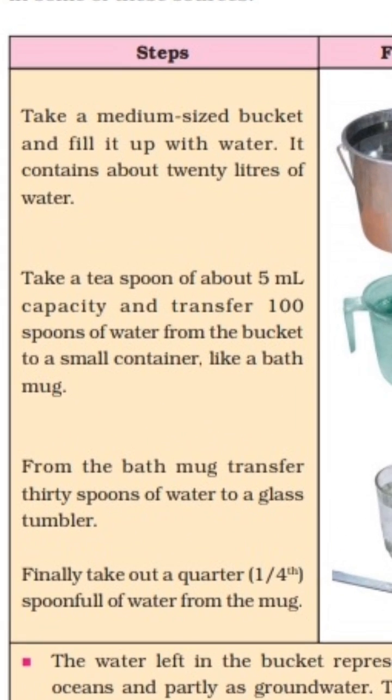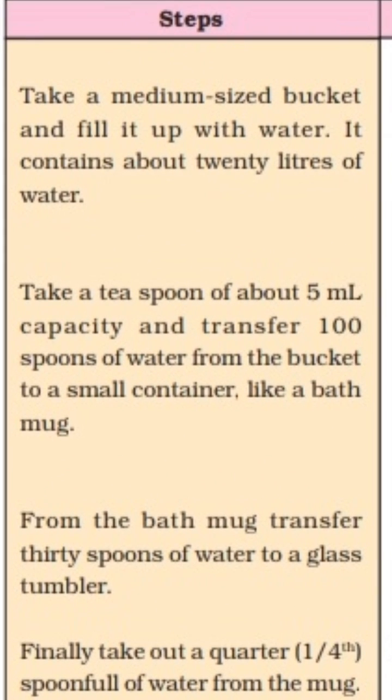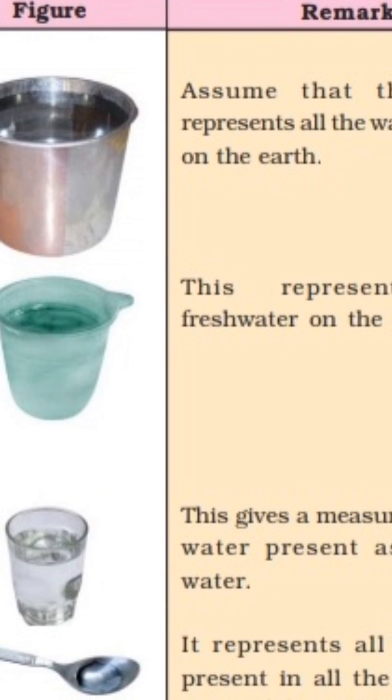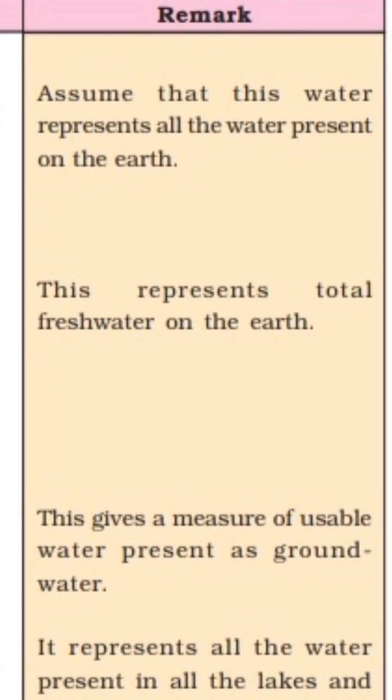Take a medium size bucket and fill it up with water. It contains about 20 liters of water. We have to take a medium size bucket which can easily contain 20 liters of water. We put 20 liters of water in it, and this water represents all the water present on the earth.